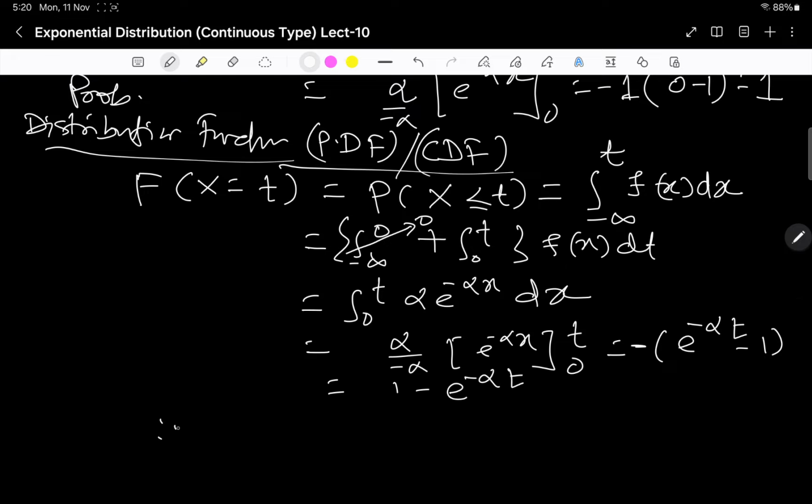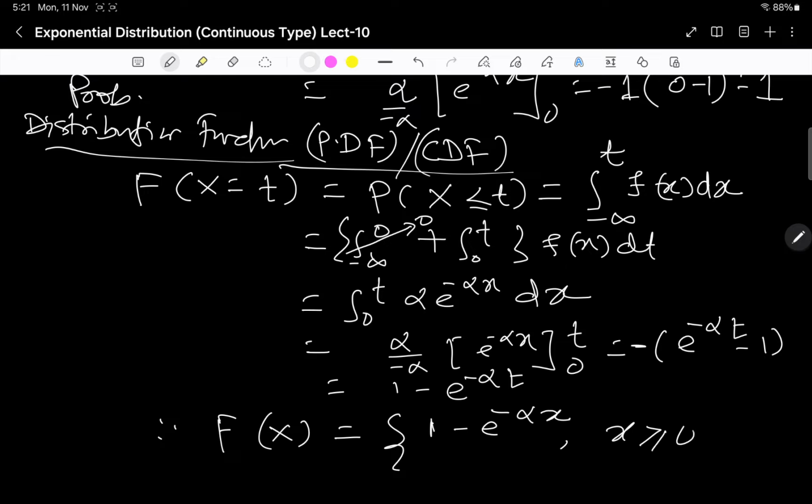So I can say my F of x here is 1 minus e to the power minus alpha x when x is greater than or equal to 0, and 0 when x is less than 0. So this is the probability distribution function here.